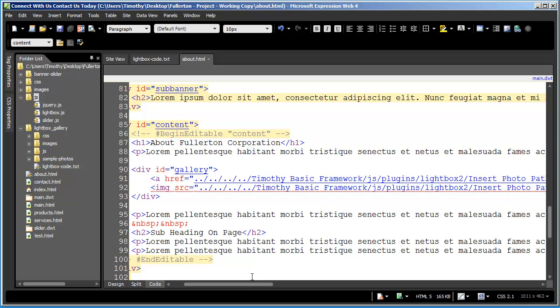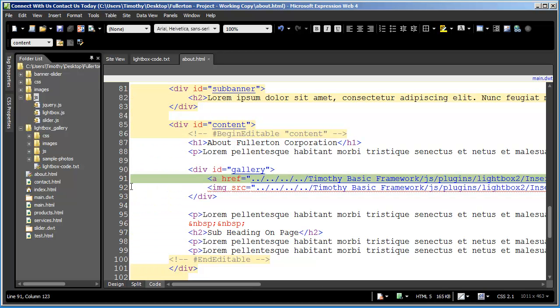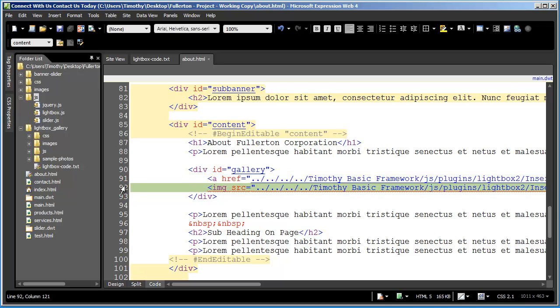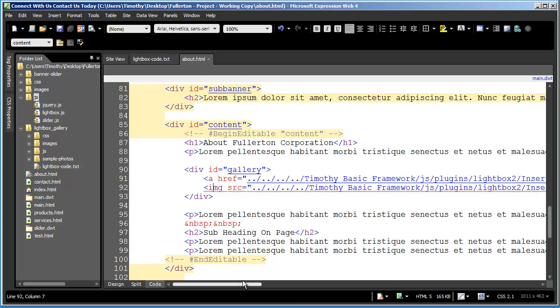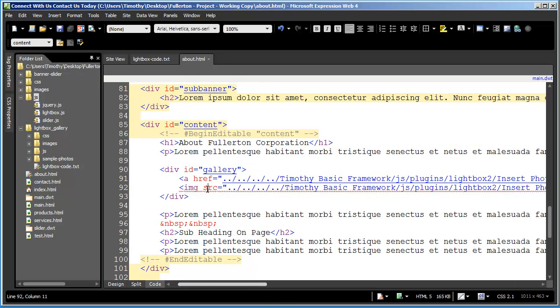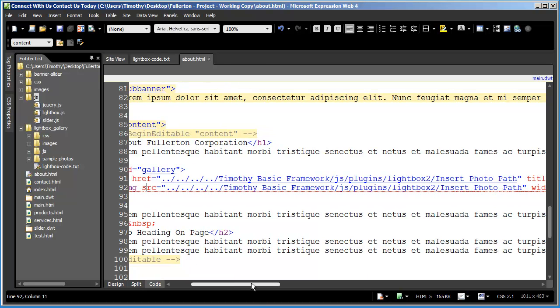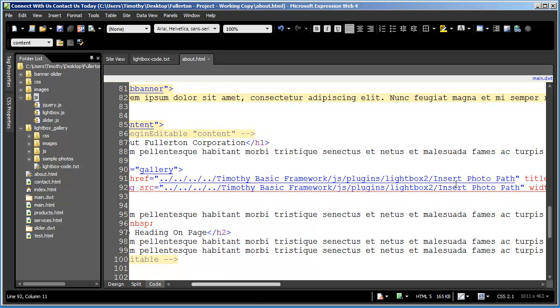Now, looking at this code here, you're going to see that there are two lines inside of this gallery div. There is an anchor tag line and there's an image tag line. And you can see the href and the source targets here just have this generic information.